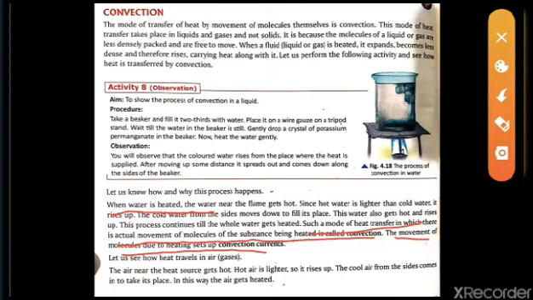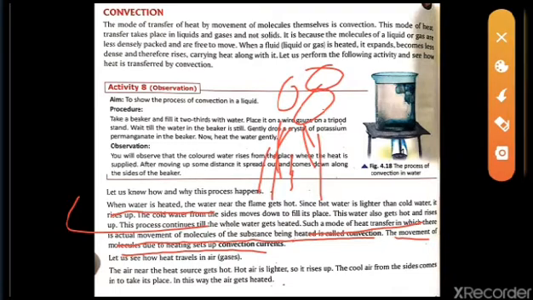Now again the same thing we are going to see. Here we have seen the case of liquid, but next we will also see the same convection in the case of air. Now in the chimneys, you have seen that when the coal is being heated, what happens, if the coal is heated, it forms smoke.